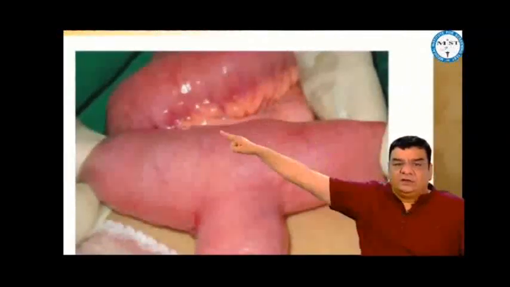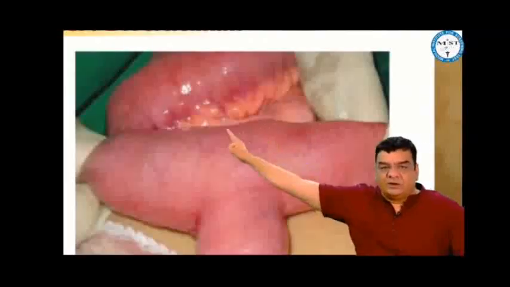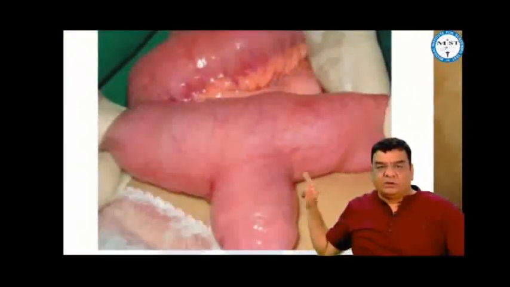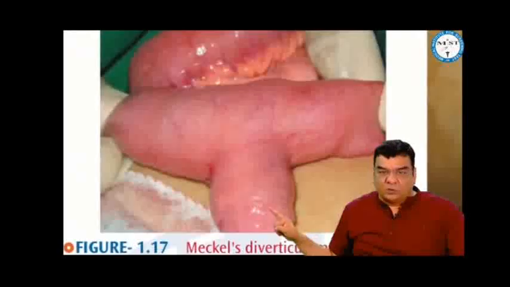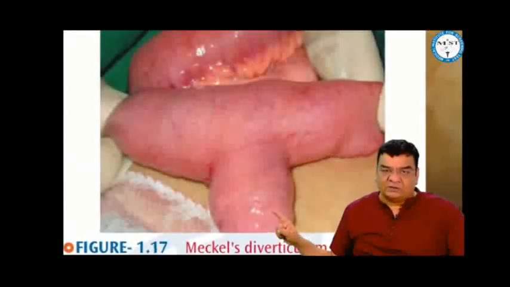This border of the intestine, which is towards the mesentery, is the mesenteric border. The opposite border is the anti-mesenteric border. Meckel's is found on the anti-mesenteric border. It has its own blood supply. It's a congenital true diverticulum containing all the layers, present since birth.